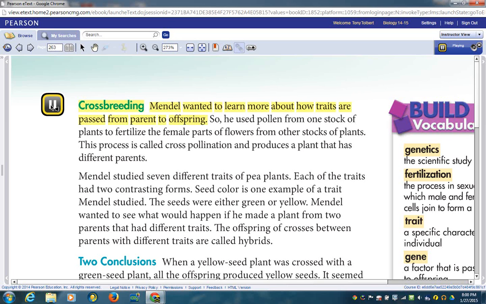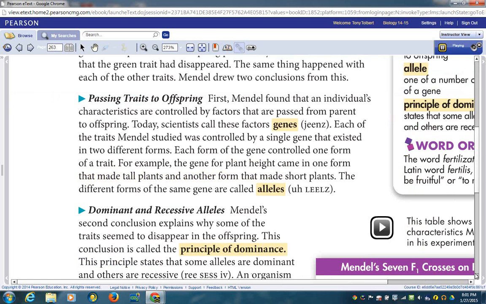Crossbreeding. Mendel wanted to learn more about how traits are passed from parent to offspring, so he used pollen from one stock of plants to fertilize the female parts of flowers from other stocks of plants. This process is called cross-pollination and produces a plant that has different parents. Mendel studied 7 different traits of pea plants. Each of the traits had 2 contrasting forms.